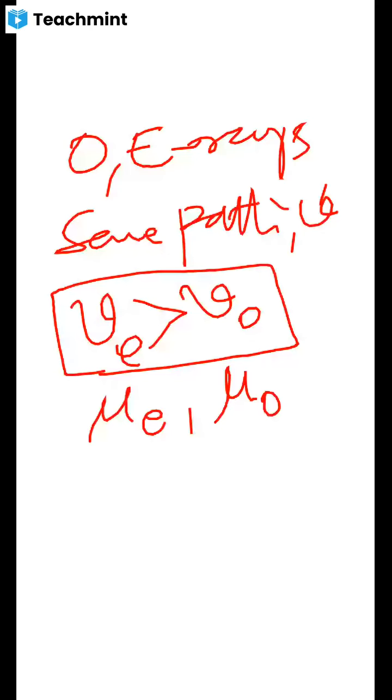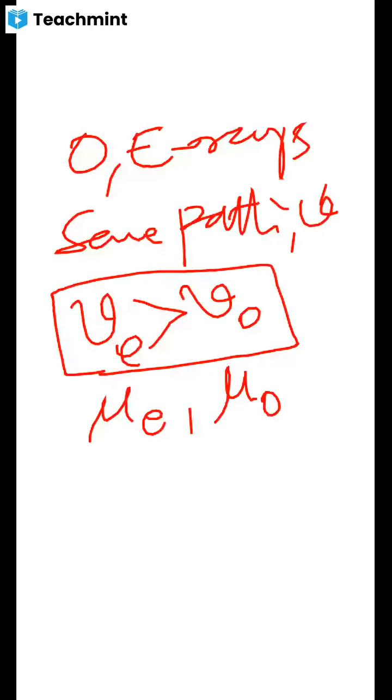The path difference is lambda by 4 and the phase difference is pi by 2.